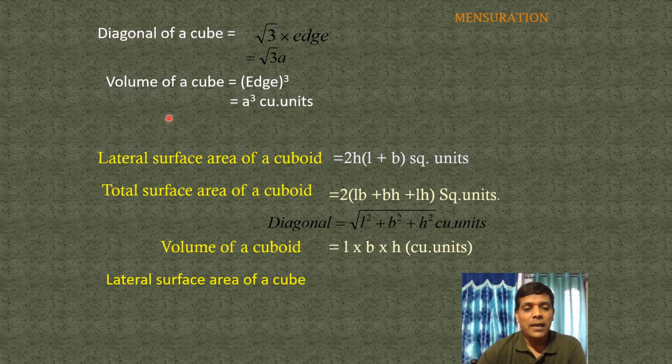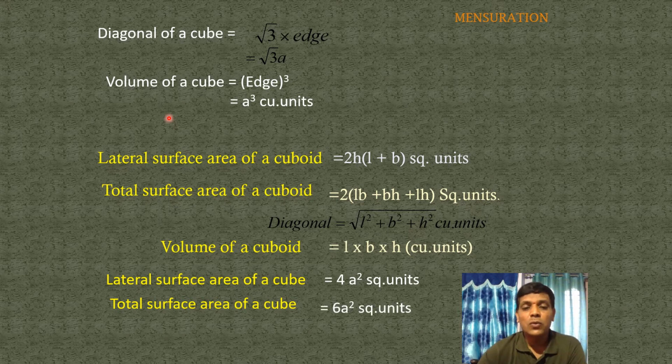LSA of a cube, lateral surface area of a cube, is equal to 4a square units. Total surface area of a cube is equal to 6a square units. Diagonal of a cube is equal to root 3 into edge, or root 3a. Volume of a cube is equal to a cube cubic units. Okay, coming to the next concept.